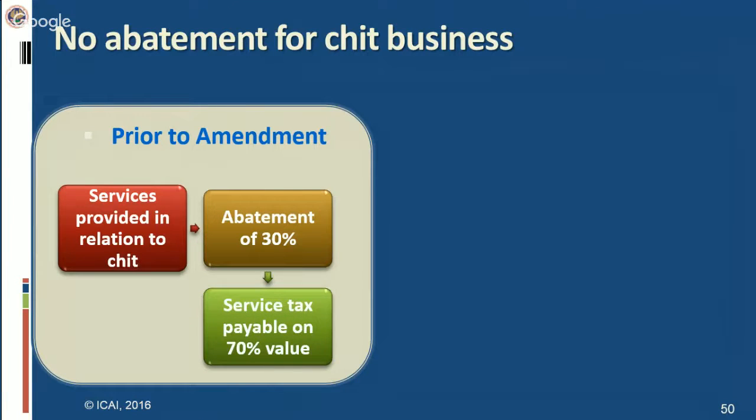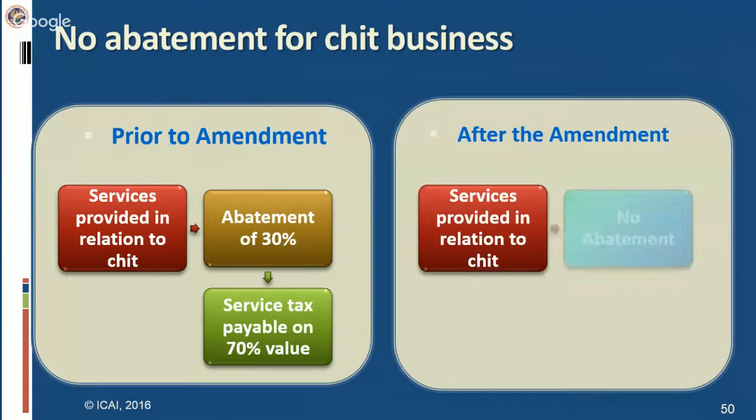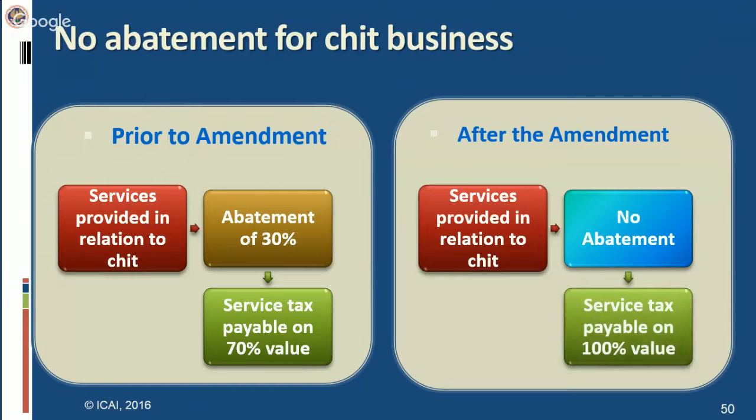Prior to the amendment, there was an abatement of 30%, which was available in case of a chit business. That means service tax was payable on the 70% of the value of the services. However, what has been done from 1st of April 2015, such abatement percentage has been done away with. So from 1st of April 2015, service tax would be payable on the 100% value of the chit business.